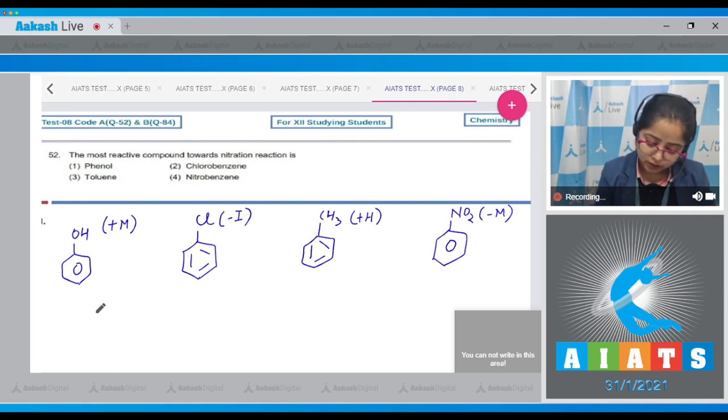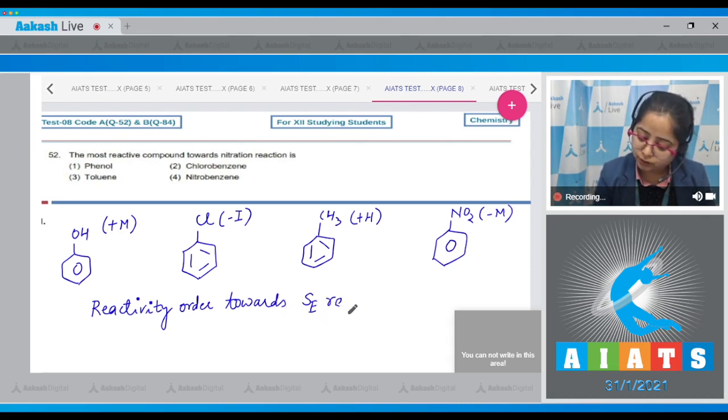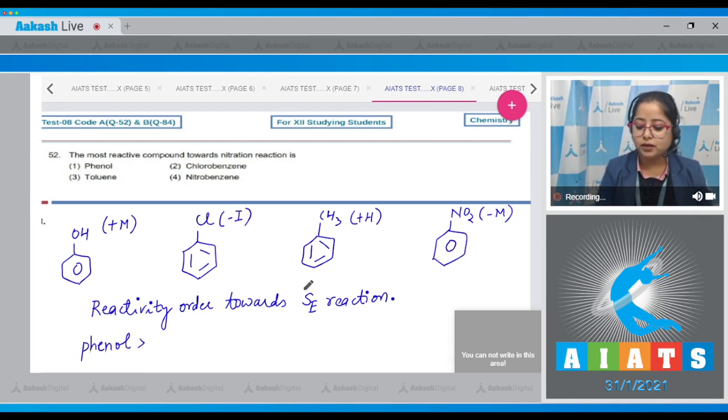Here I'm writing the reactivity order towards electrophilic substitution reaction. Because of plus M effect, phenol will be most reactive towards nitration. So here I'm writing phenol, followed by toluene, because in case of toluene there is hyperconjugation effect.